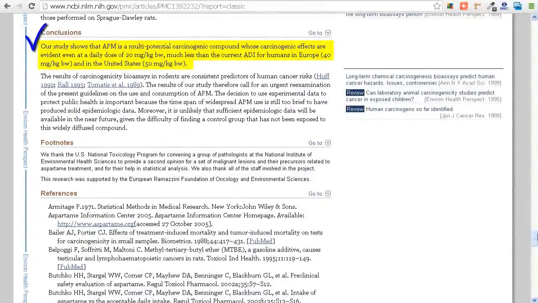Here we go. Our study shows that APM is a multipotential carcinogenic compound whose carcinogenic effects are evident even at a daily dose of 20 mg/kg BW. Now it says here much less than the current ADI. The ADI is what they set for the safe levels of consumption. For humans in Europe it's 40, which is twice the level, and here in the United States it's 50, which is 2.5 times the level at which this multipotential carcinogenic compound had a carcinogenic effect. Let's run one more time.